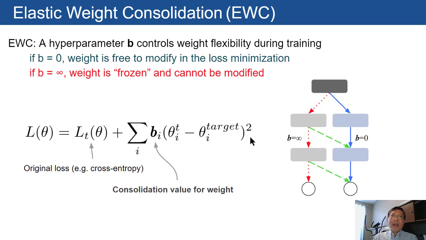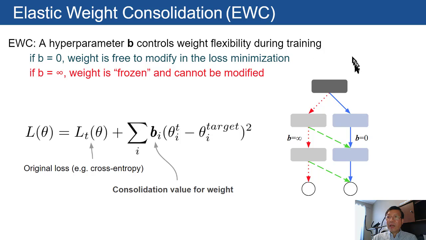This one central mechanism is called elastic weight consolidation, proposed by other researchers years ago. Essentially, instead of minimizing the original loss function, with theta as a parameter, it adds a regularization term on how flexible the parameter is allowed to be. So if b is equal to 0, for example, then that parameter can be freely modified as in the regular minimization formula. But if b is very large or infinitely large, then this parameter simply cannot be modified. So it's how stiff a parameter is against modification.